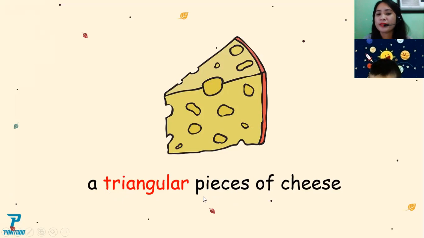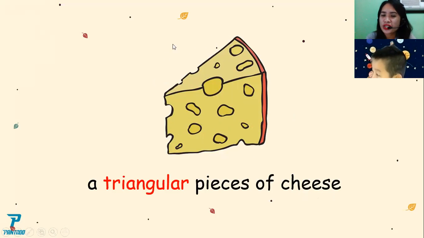Pieces of. What's this? Cheese. Do you know what cheese is? This picture is an example of cheese. But look at the shape of the cheese.